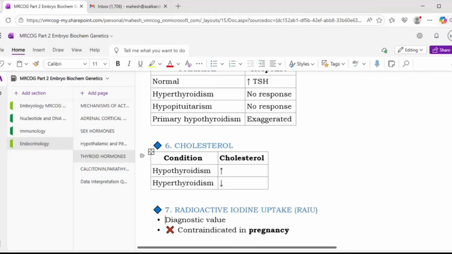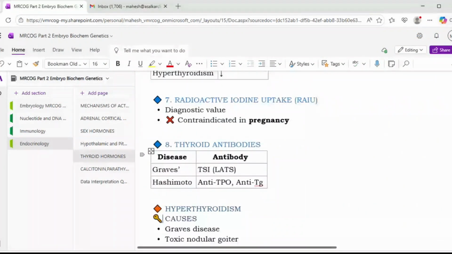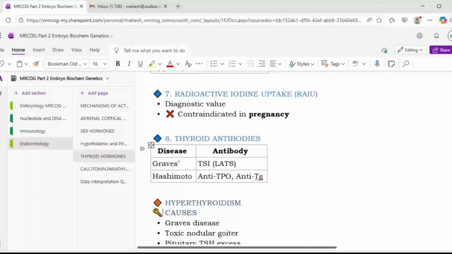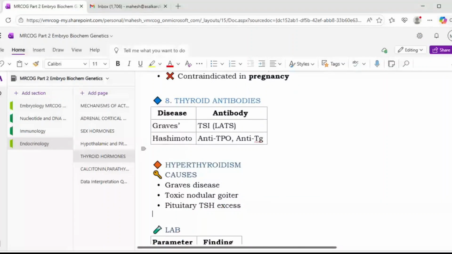Radioactive iodine uptake also has a diagnostic value. However, it is contraindicated in pregnancy. Then there are certain thyroid antibodies. In Graves' disease, you see these long-acting thyroid stimulant antibodies. In Hashimoto's, there are anti-TPO and anti-TG antibodies. In Graves', these are thyroid stimulating antibodies.